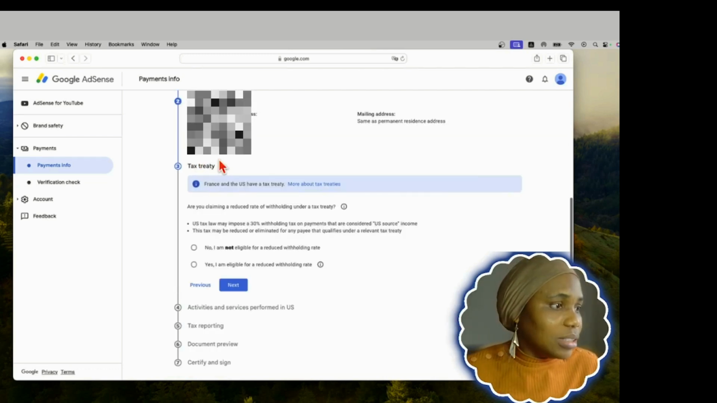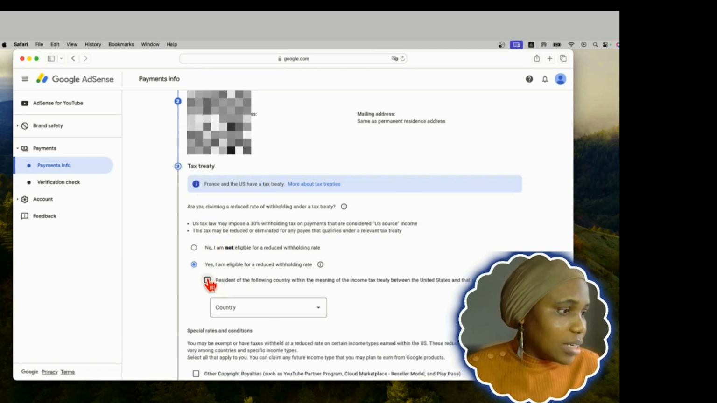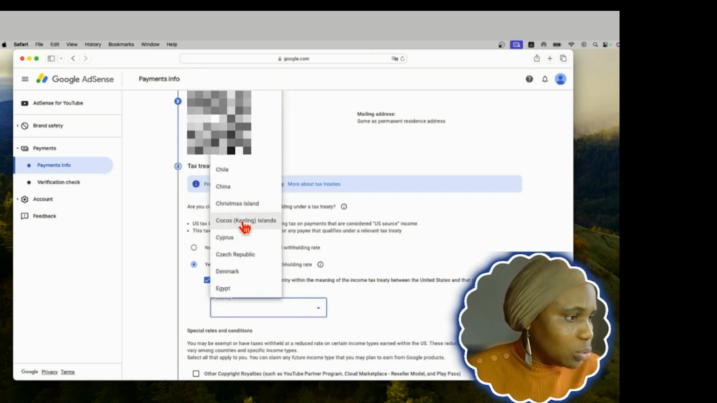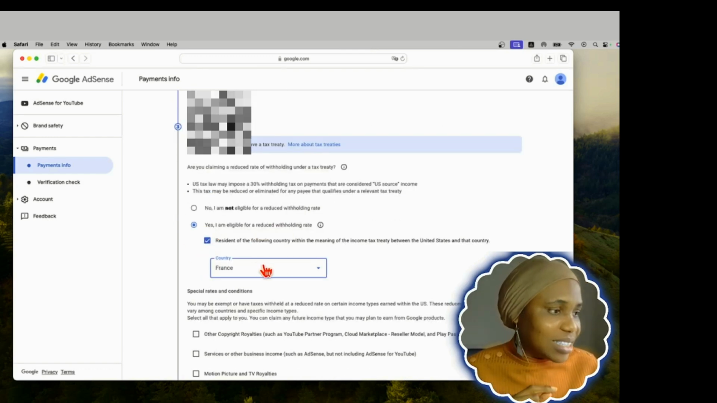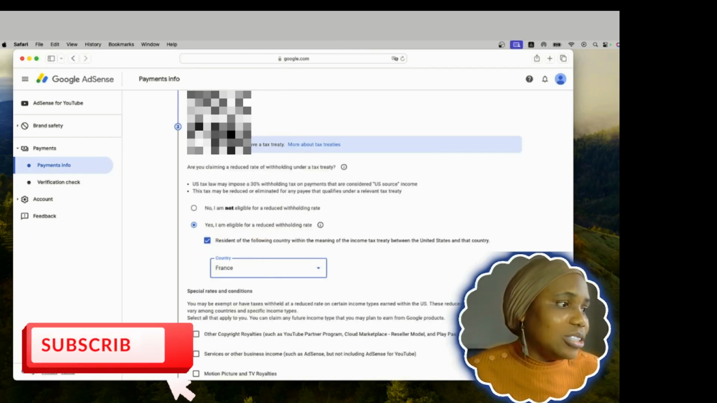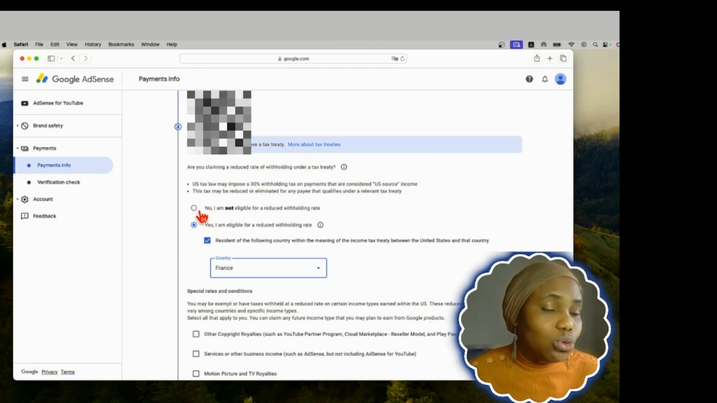The next one is tax treaty. France and USA have a tax treaty. So I have to click yes. So I'll click this because my country has a tax treaty with the United States. So I'll go and choose the country, which is France. So I choose France. That's why I have to choose yes, because France and USA have a tax treaty. If your country does not have it, you have to choose no.